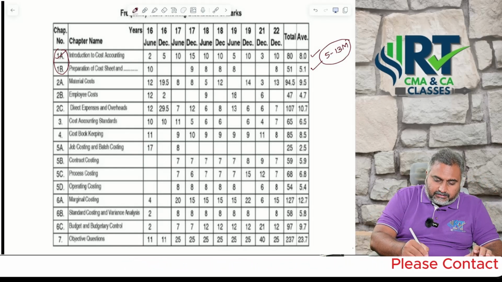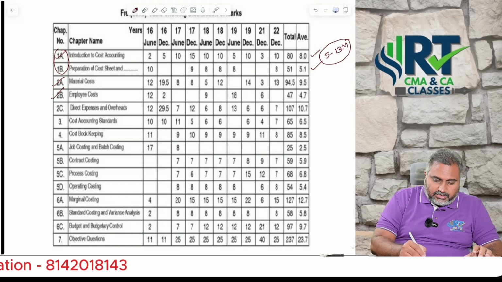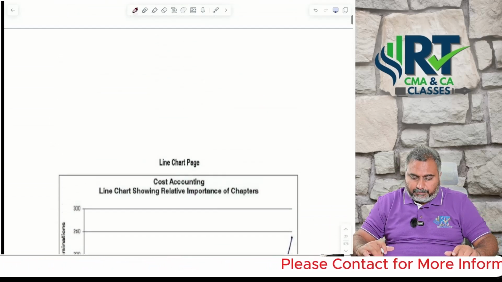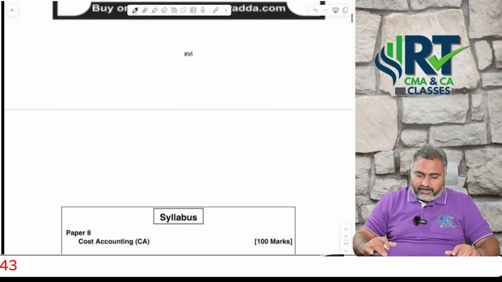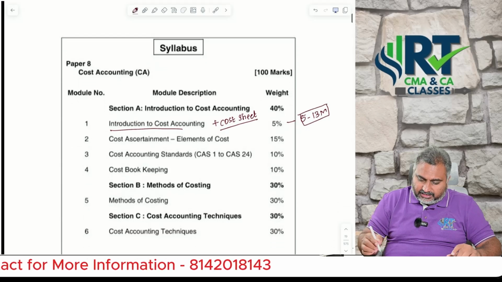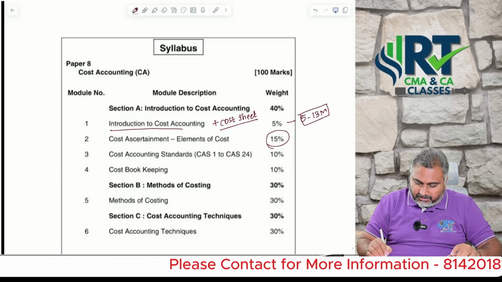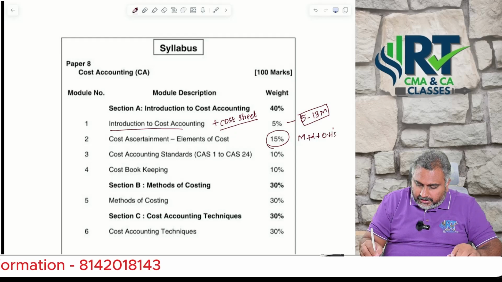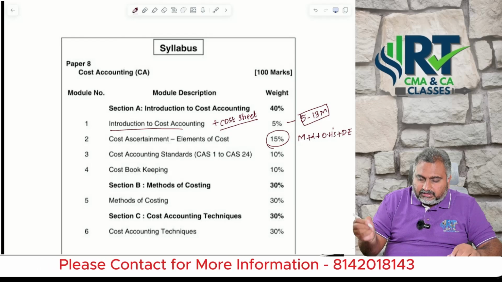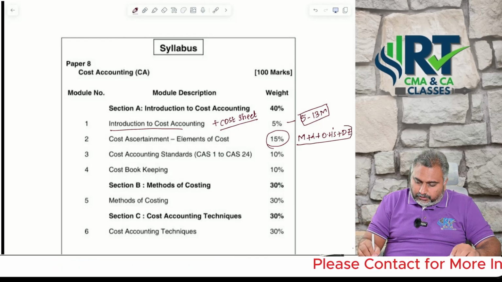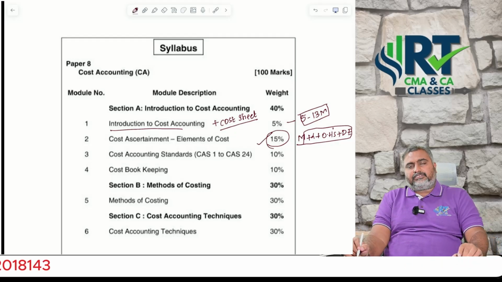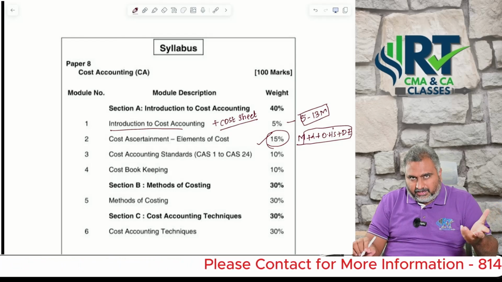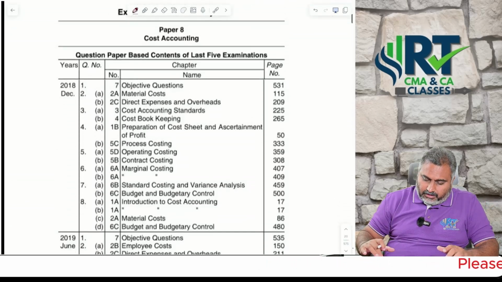Second, material cost, employee costing, direct expenses and overheads. If you check the weightage here, what are they indicating? How many marks are they expecting? 15% from material, plus labor, plus overheads. Even direct expenses they added in recent terms. Combining all four chapters together, you can expect 15%. Maybe in the final examination the percentage may be a little higher. Why, I will communicate to you right now. So let's see.